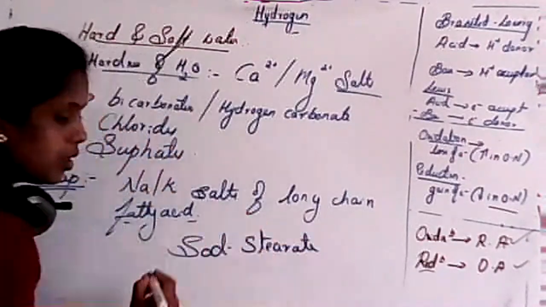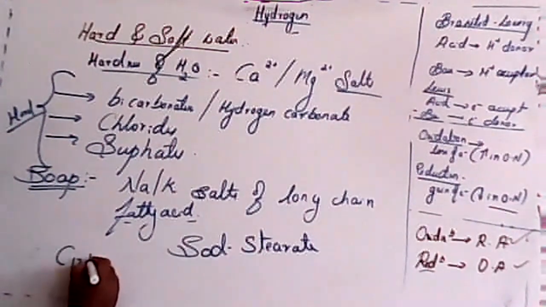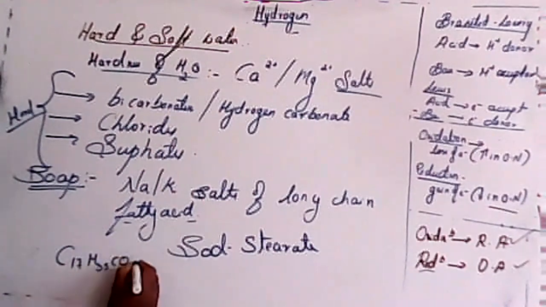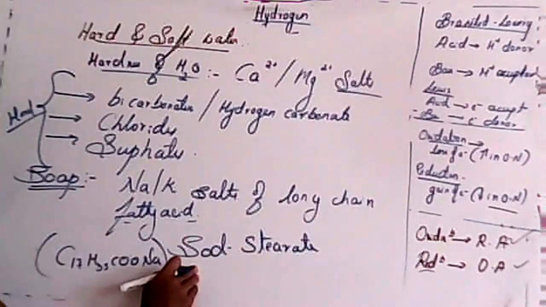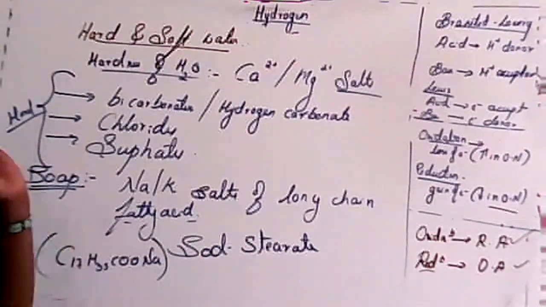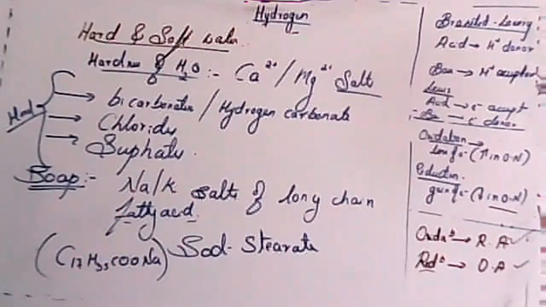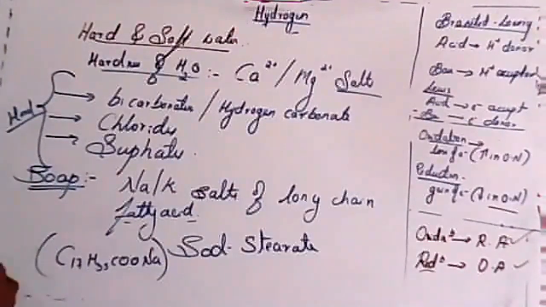Sodium stearate it is, and the composition will be C17H35COONa. If it is Na, it is sodium stearate. If in case you are considering potassium, in that case you have to write it as K. So those are also your soap. But here we consider this simple example, sodium stearate.